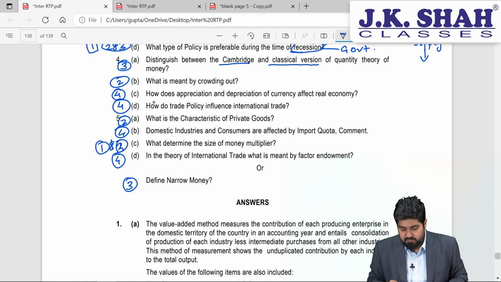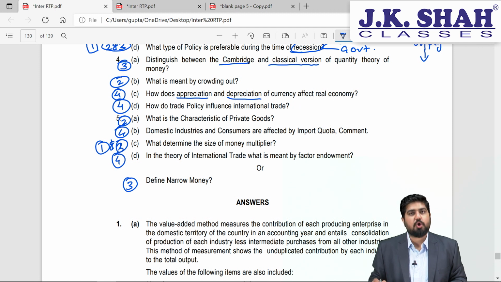Question number 4, part C. How do appreciation and depreciation of the currency affect the real economy?